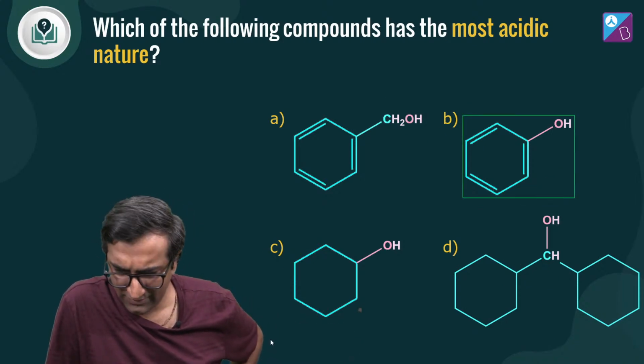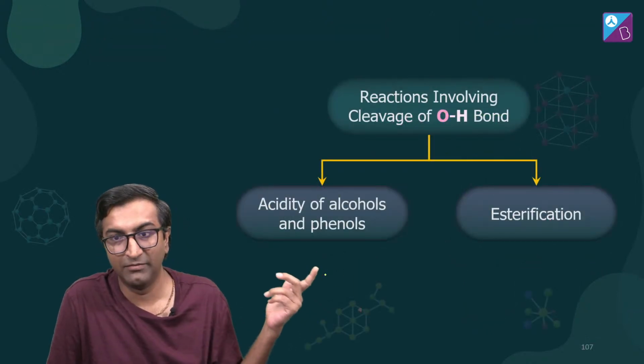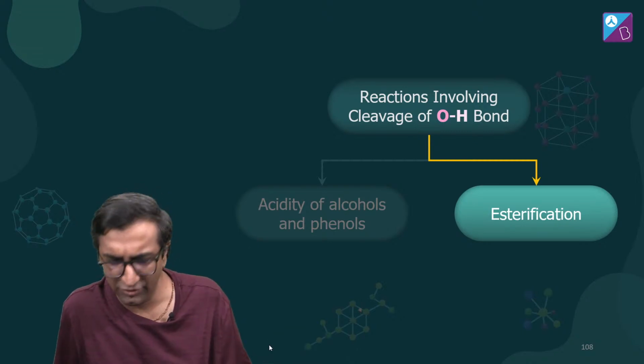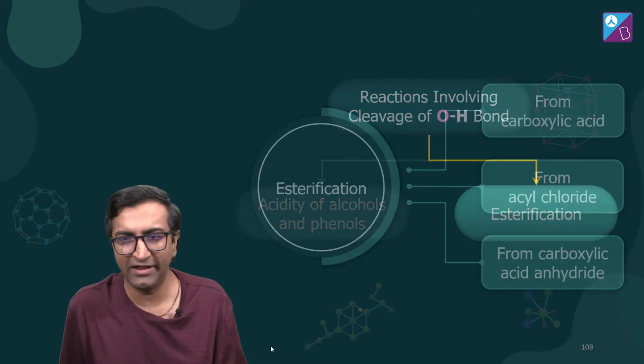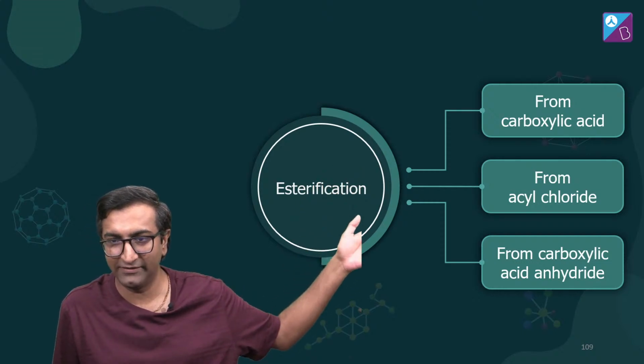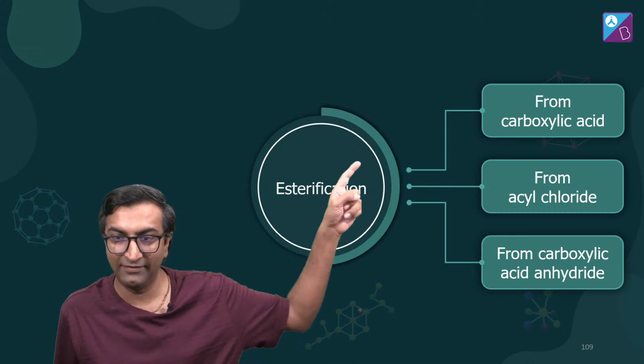All right. We have 5 minutes. I think we can cover a little bit of this esterification idea, right? Breaking of this OH bond. Now, you might have already studied esterification in school. Did we do soap making in 10th standard? There are 3 types of esterification: one with acid, second acyl chloride, third anhydride. These two are better ways, and you'll see why.